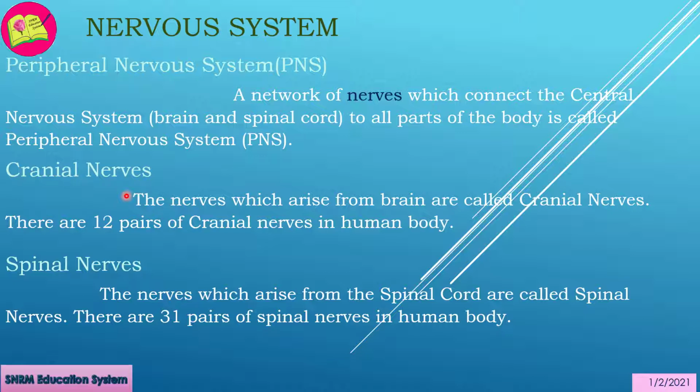Cranial nerves: the nerves which arise from the brain are called cranial nerves. There are 12 pairs of cranial nerves in the human body. Spinal nerves: the nerves which arise from the spinal cord are called spinal nerves. There are 31 pairs of spinal nerves in the human body.